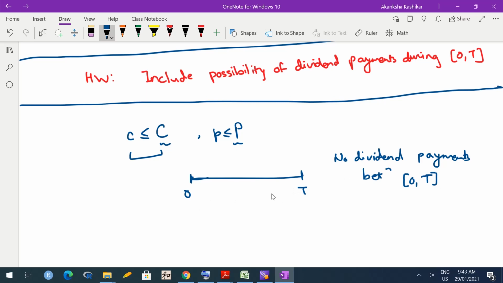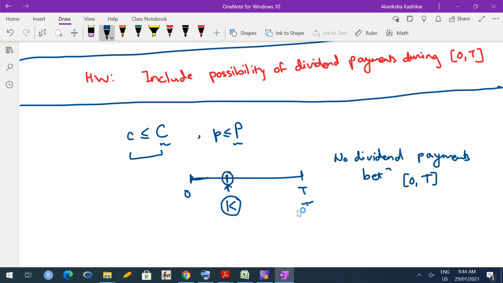So suppose we decide that we are going to exercise the option at say this time point, which is in between 0 to capital T. Now what happens is the strike price remains the same whether you exercise here or here. So you will have to pay K rupees at this time point instead of at this time point.